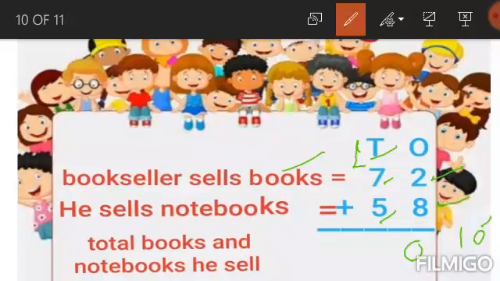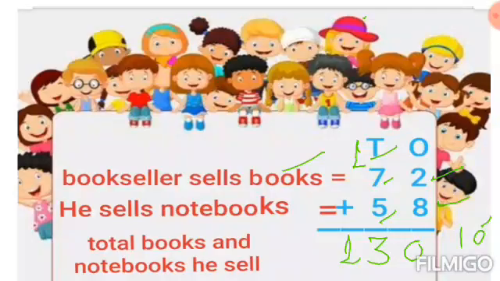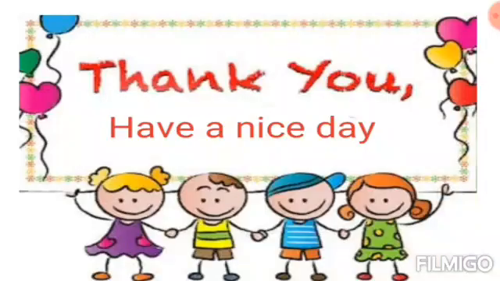When we add them, we get 13. So the total books and notebooks he sells is equal to 130. So like this, we will write the statement for every story sum.